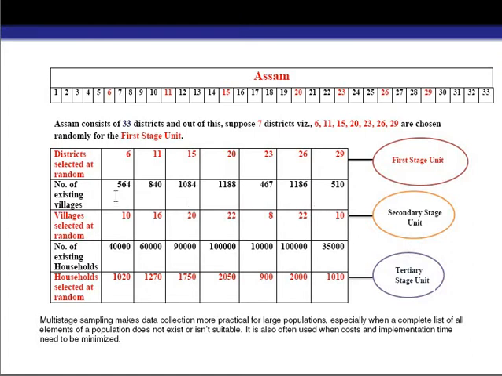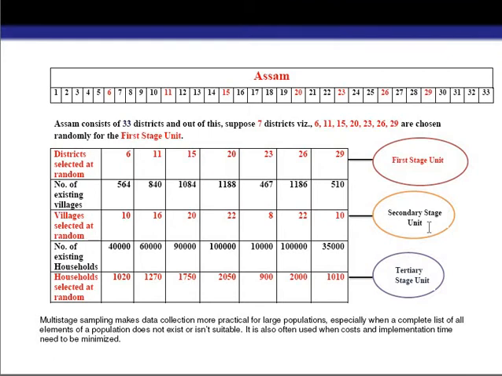Out of the existing villages, we take some of the villages from each of the selected districts. Suppose for district 6 we take 10 villages, from district 11 we take 16 villages, and from district 15 we take 20 villages, like that. These randomly selected villages constitute our second stage units.